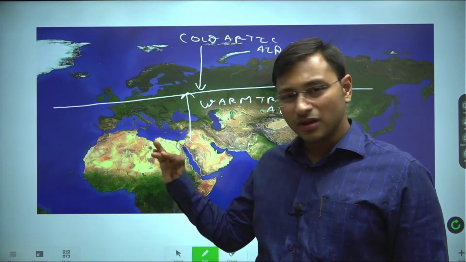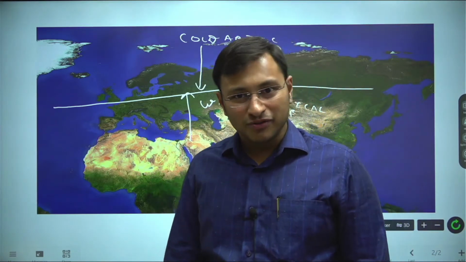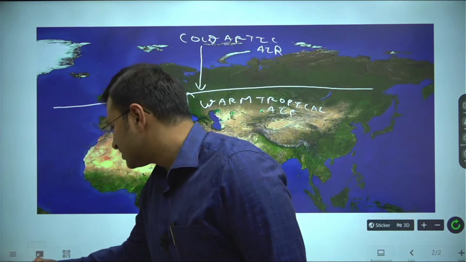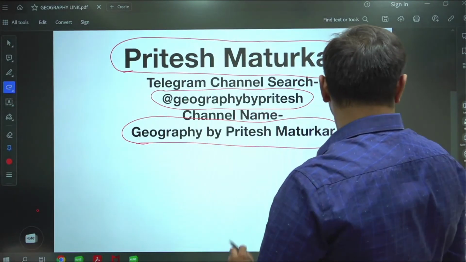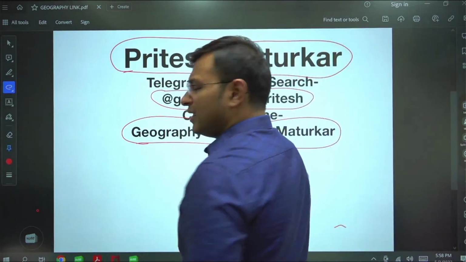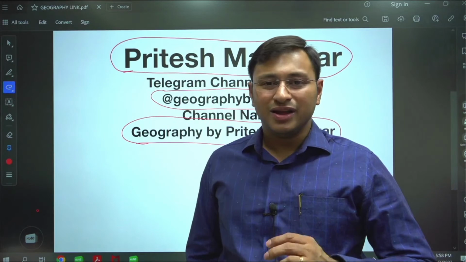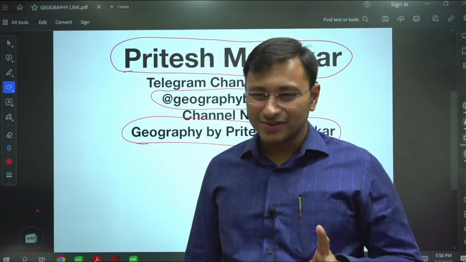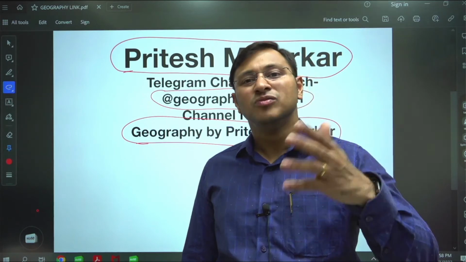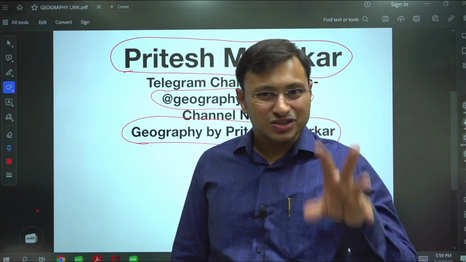Okay, so this is where I leave today's session for all of you. I hope this session was good in terms of conceptual clarity, and tomorrow onwards we'll pick up from this area only. We will pick up our discussion from the taiga rainforest, and then move ahead with the vegetation of the mid latitudes.